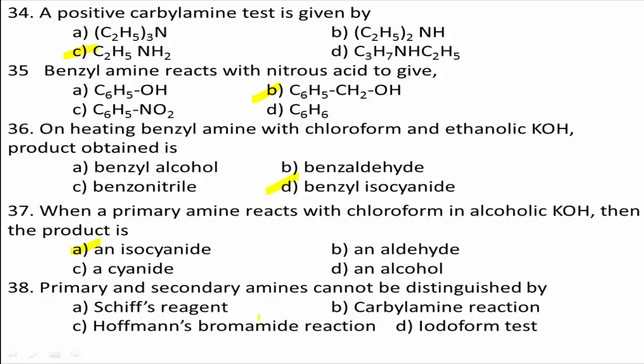What is the answer for this question? Definitely Hofmann's bromamide reaction. Primary and secondary amines cannot be distinguished by the Hofmann bromamide degradation reaction. Therefore, this is the right answer.